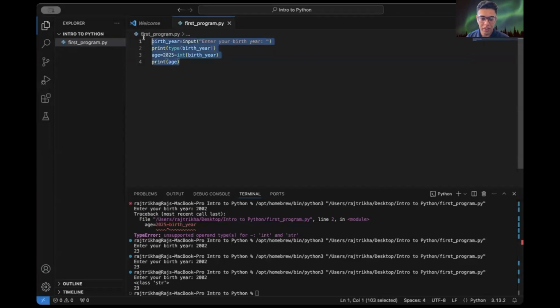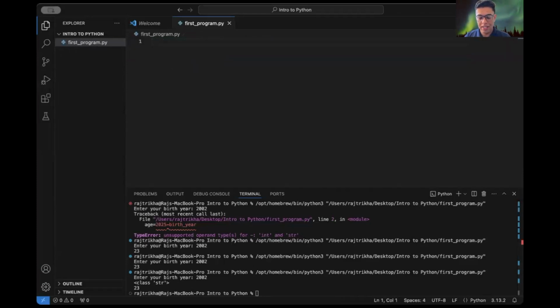All right, so let's say a equals 10. Some of you might be aware, but in Python we do not write a semicolon after a line.